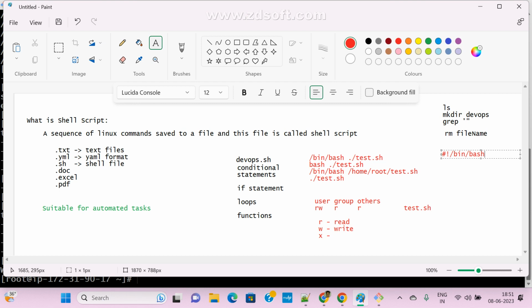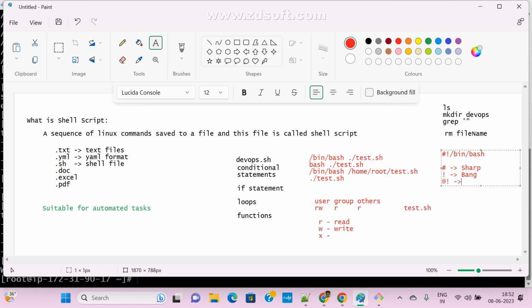Hash means sharp. Exclamation mark means bang.